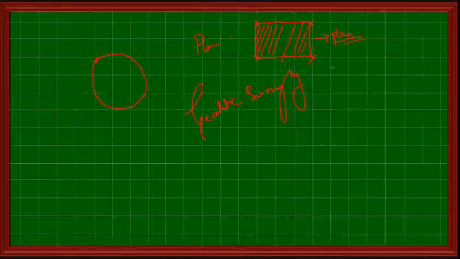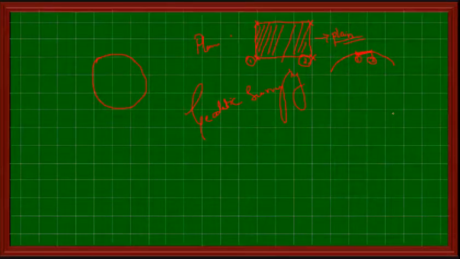Because here we are not considering the curvature of the earth. If I call this point 1 and this point 2, these are flat. We consider the distance between the two stations, and the surface is flat.